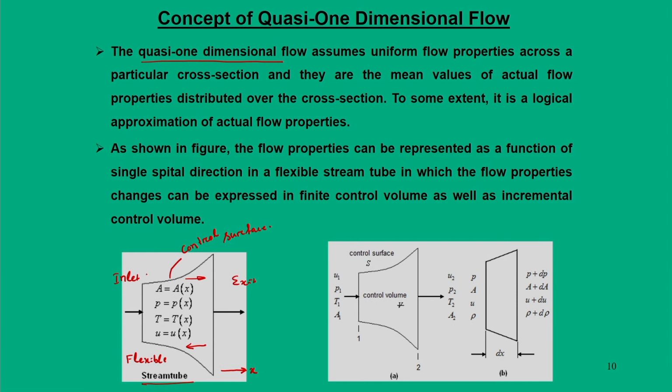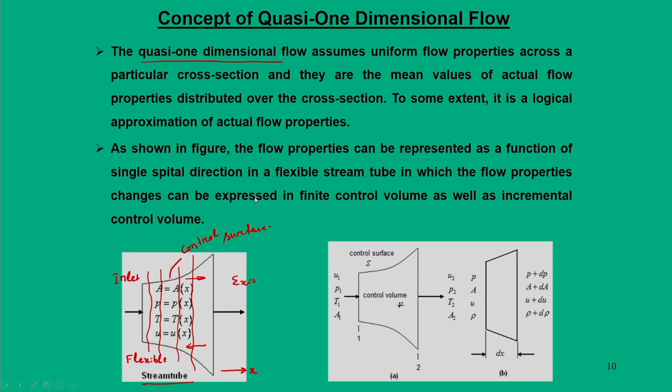At a particular cross section, I can define an average property value, and that remains the same at all the points at this location. But if I move to a different x, the properties are going to change. So, to some extent it is a logical approximation of actual flow properties.